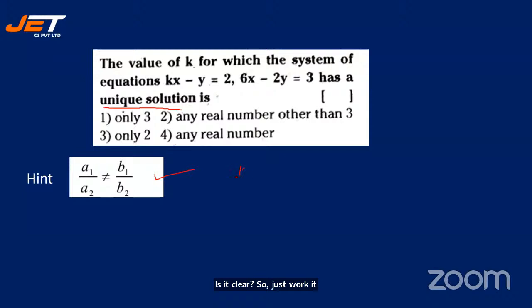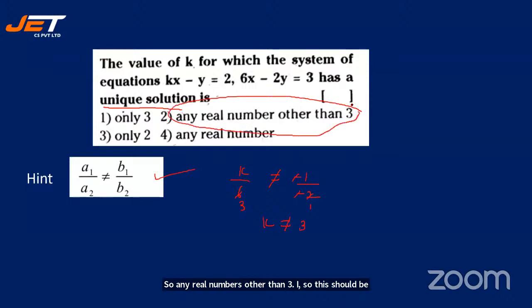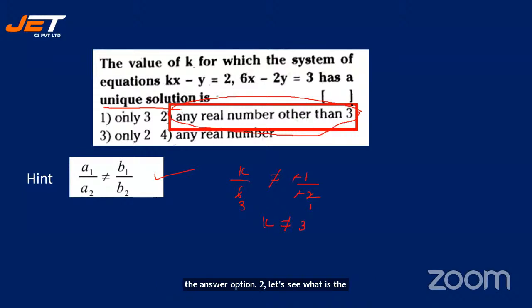It is K by 6, which is not equal to minus 1 by minus 2. All right. So it is 2, 1. It is 3. So K is not equal to 3. So any real number other than 3. All right. So this should be the answer. Option 2. Let's see what is the answer. Any real number other than 3. Yes, perfect. So option 2 is the answer.